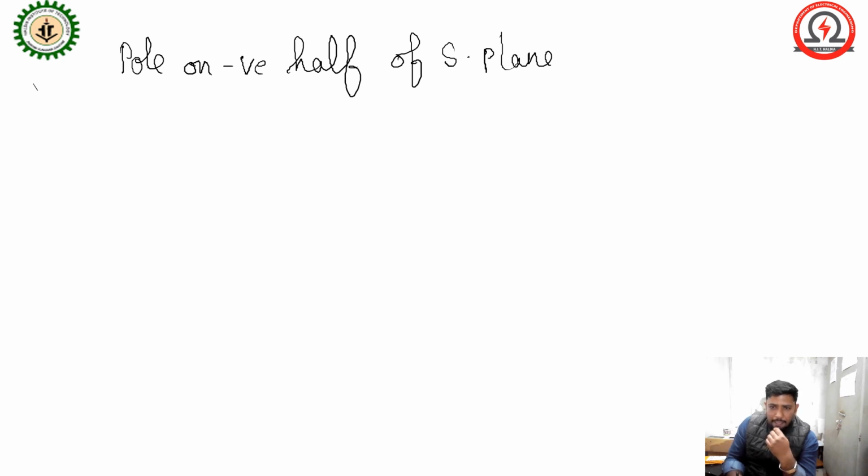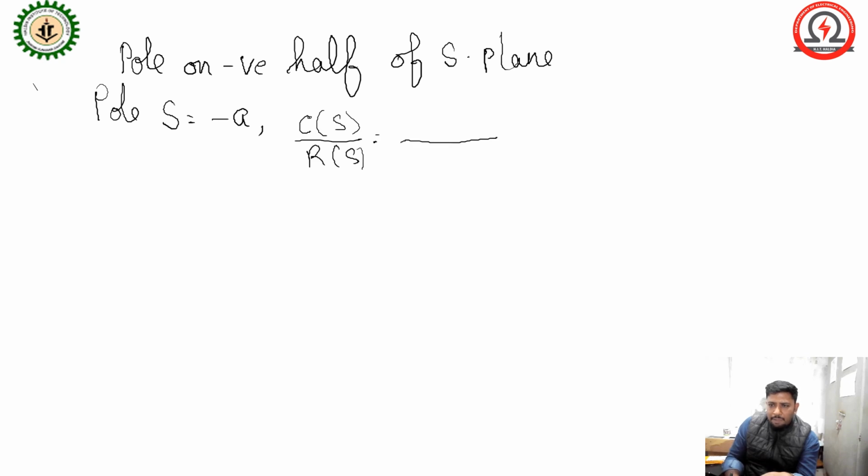That means we can consider some poles, S equals to minus A. Okay, for the impulse response, what will be the transfer function? Suppose this is the C(s) by R(s), so we can consider gain K, so K by S plus A. That will be our transfer function.